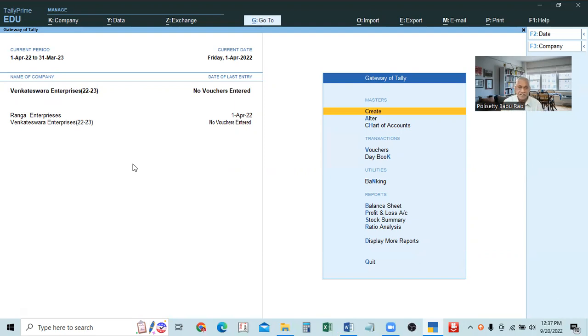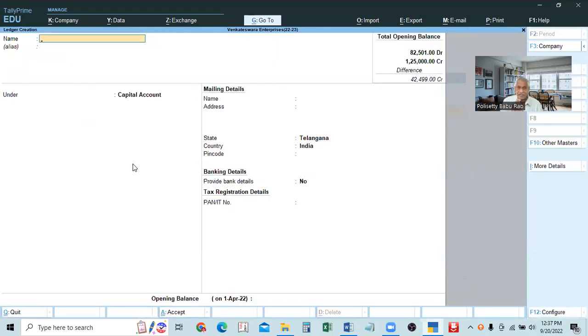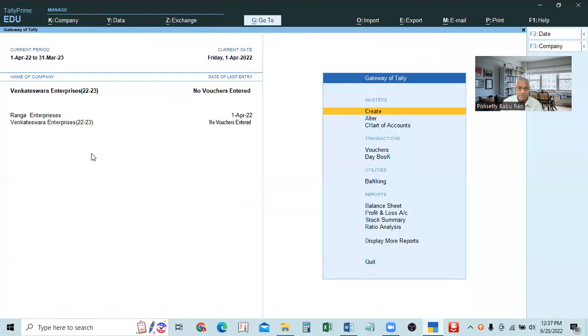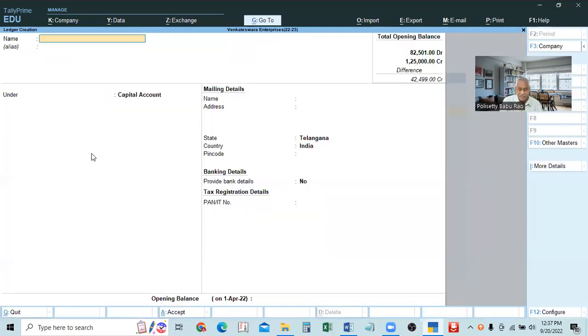For creating single ledgers, we use the create button. This is the create button for the single ledger. It is called simply ledger creation. Ledger creation means creating a single ledger in the ordinary course. And if you want to create multiple ledgers, many ledgers, this will help only to create one ledger account. We cannot create two here.